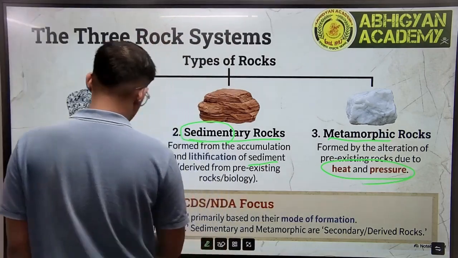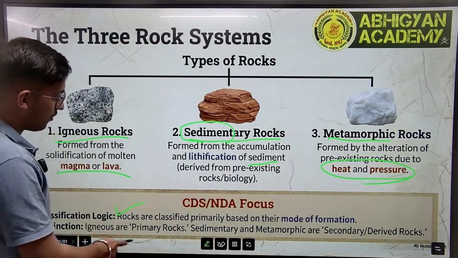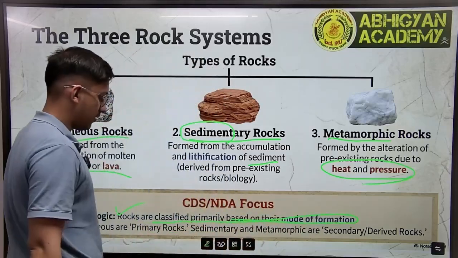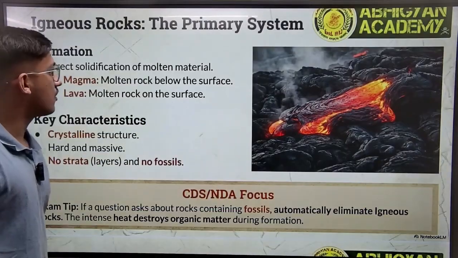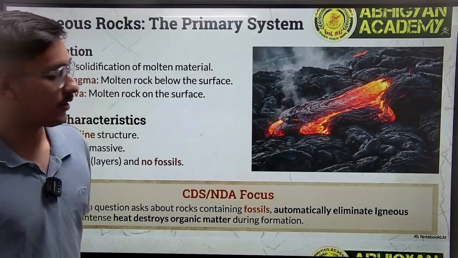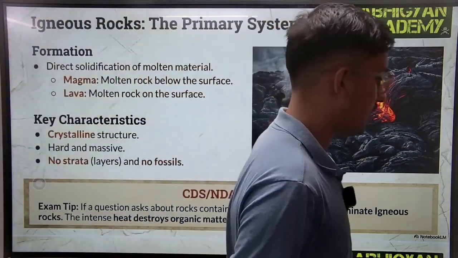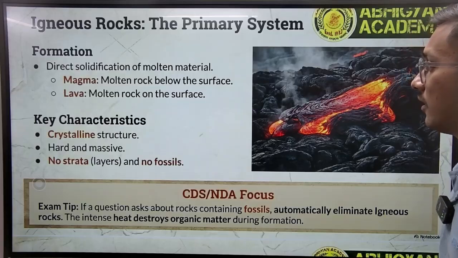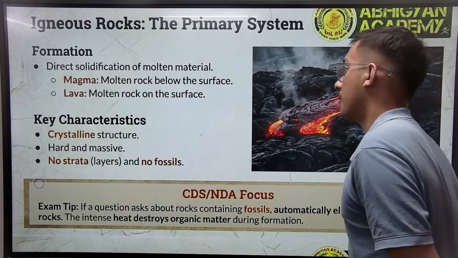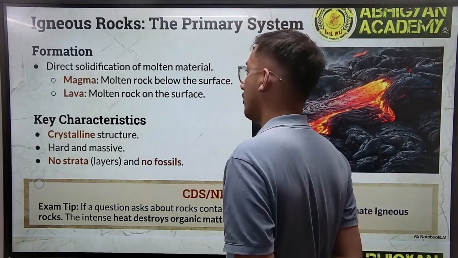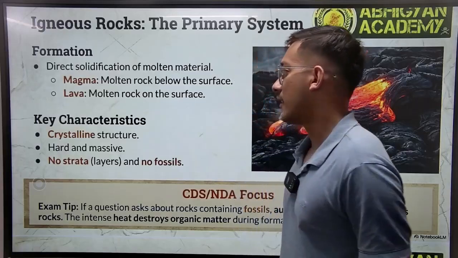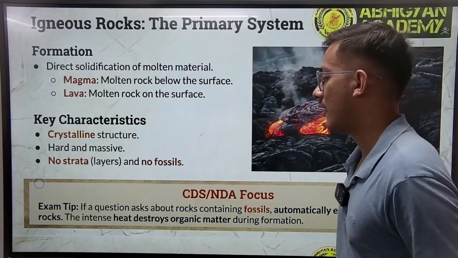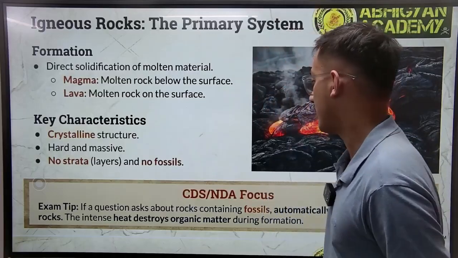Now this is something important. How are rocks classified? So rocks are primarily classified based on their mode of formation, right? So now we come on to igneous rock or the primary rock system. So firstly we have formation. So direct solidification of molten material, magma, molten rock below the surface, lava, molten rock on the surface. Key characteristics: crystalline structure, hard and massive, and no layers and no fossils.